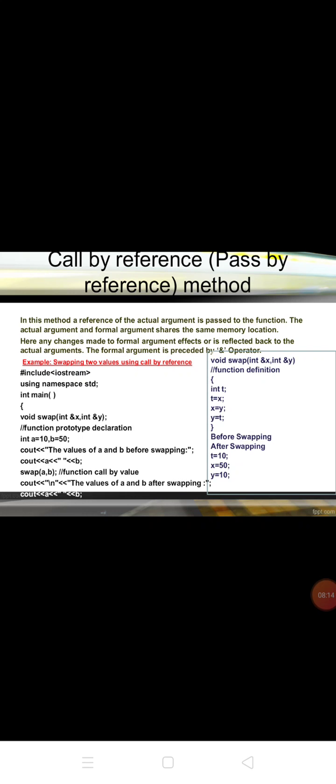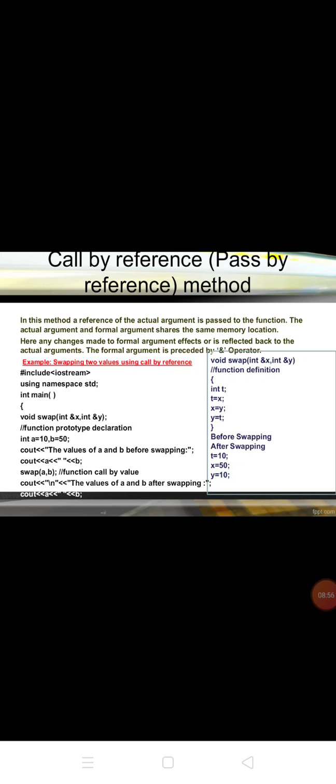Here any changes made to the formal argument are reflected back to the actual argument. The formal argument is preceded by the AND operator. In the previous example, call by value, no operator is used, but in call by reference the ampersand operator is used. Example: void swap(int &x, int &y). Function prototype declaration, then a equal to 10, b equal to 50.